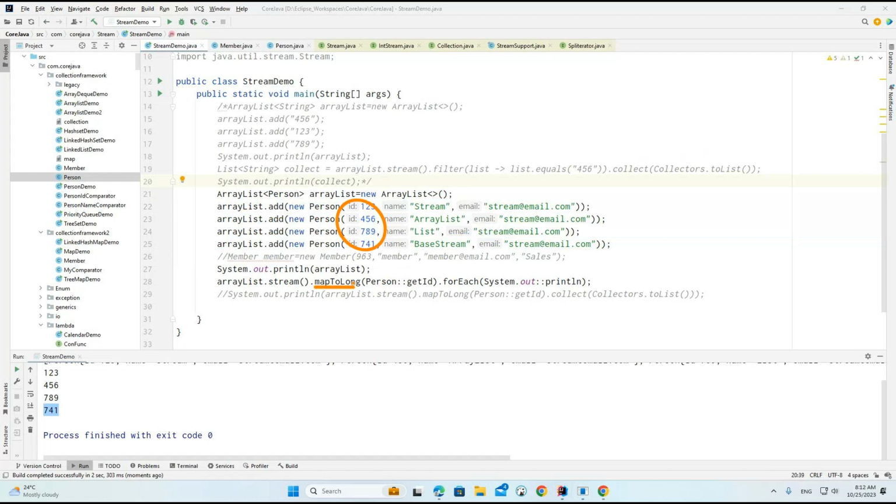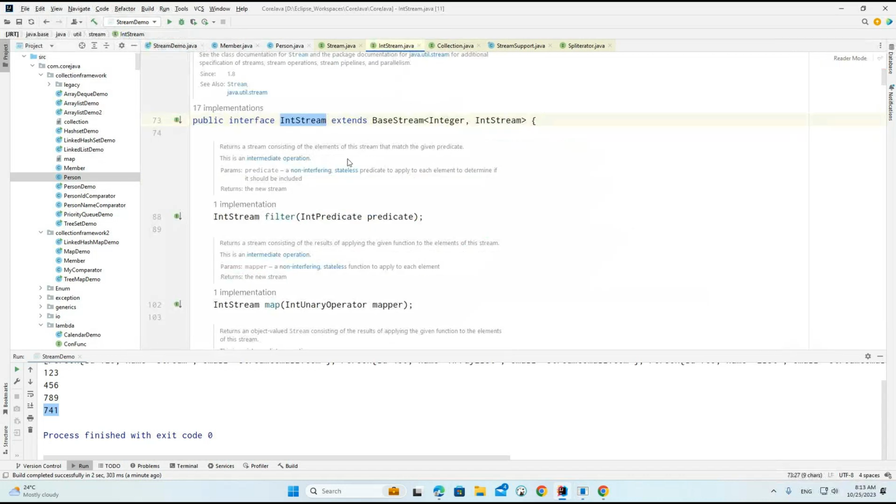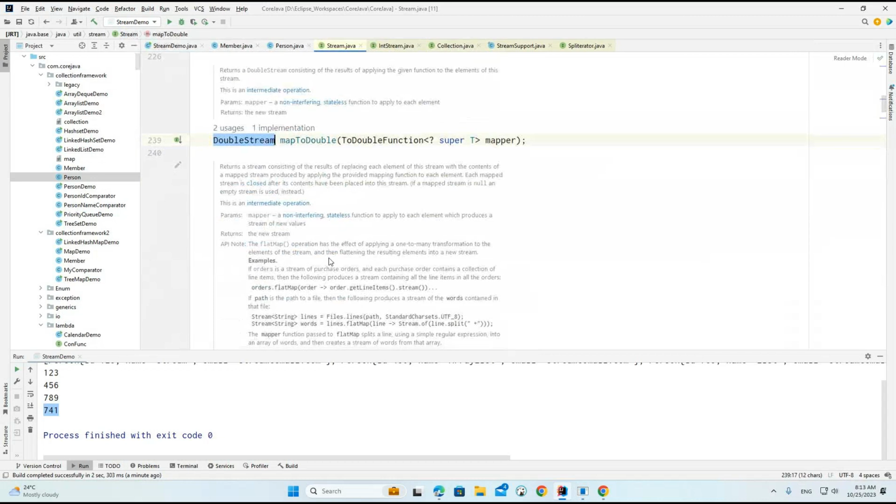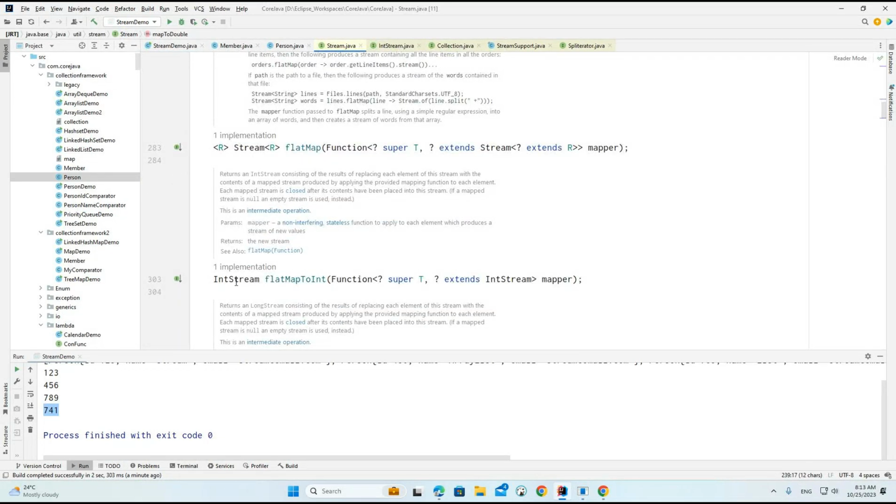How did we load them? Using the method called mapToLong. The same way it will work with mapToDouble and mapToInt. But here the Person object we created has an ID as a long type. So similar methods are going to work. But again, if you observe, each method internally has one more stream object. As we discussed the particular IntStream, the same way we are going to have multiple streams: LongStream, DoubleStream, and any other streams.